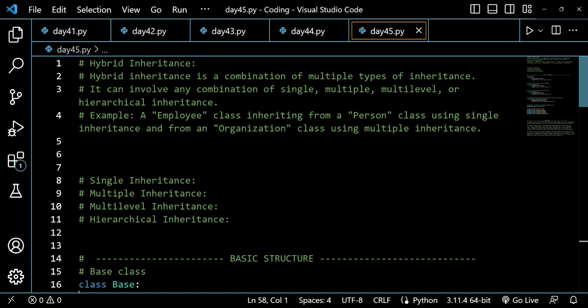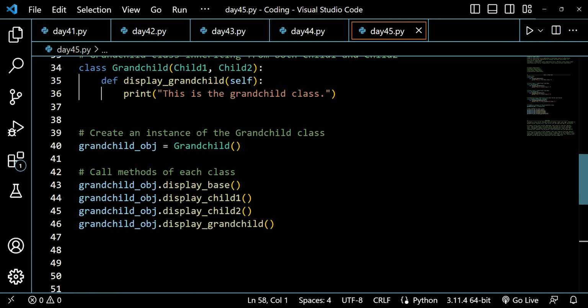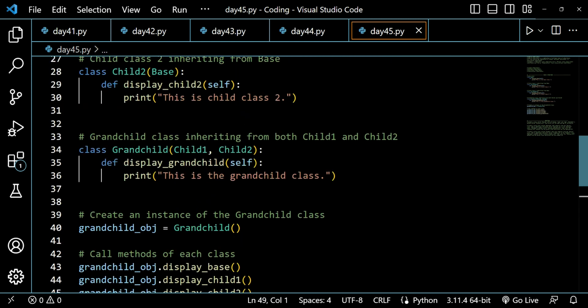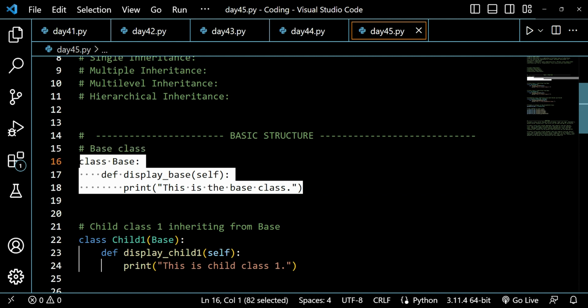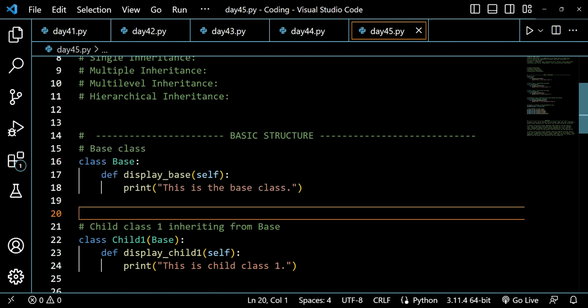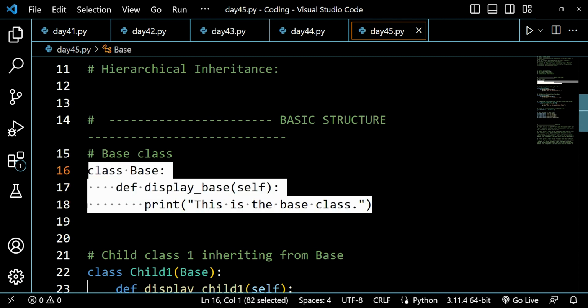Let's understand this concept with an example, with a basic structure of how things go in hybrid inheritance. First of all, let's focus on the base class. There is a base class called Base. I have created a basic structure here. This class does not do anything, it just prints the statement "This is the base class."